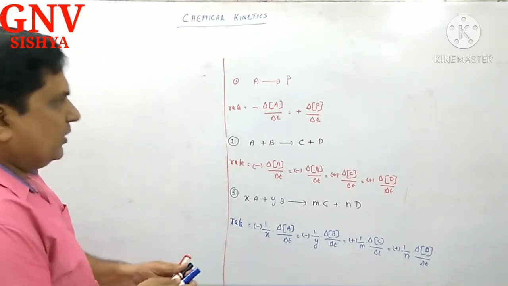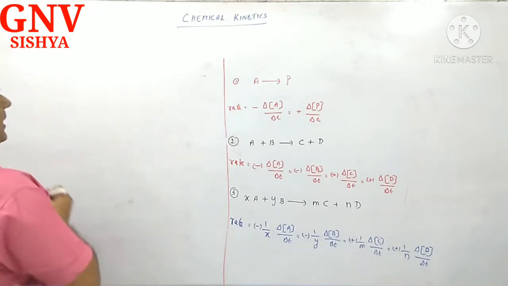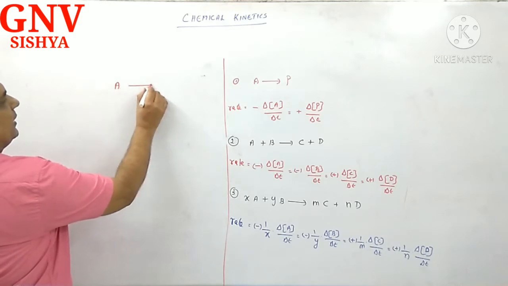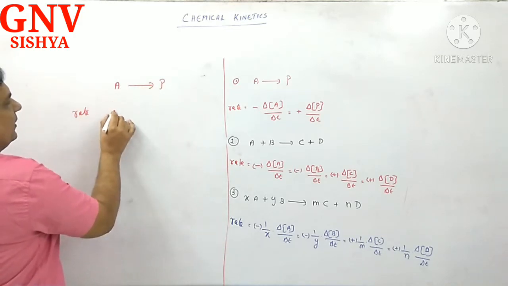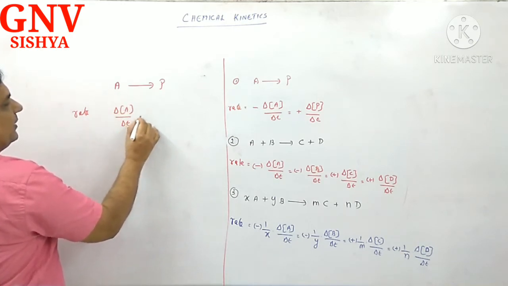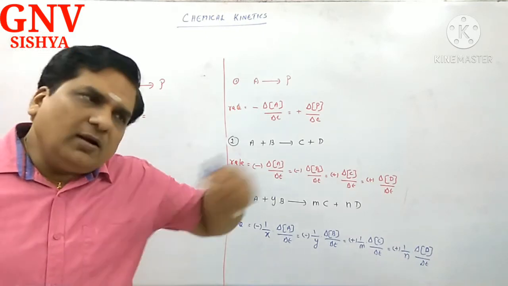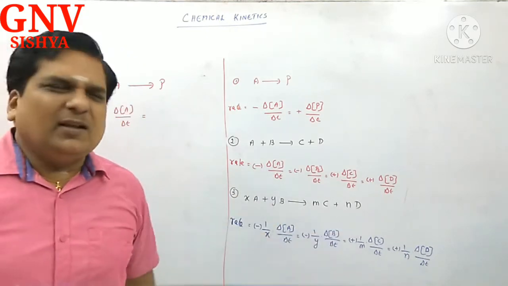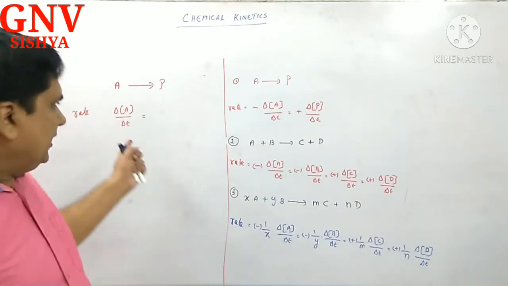This one I already worked out, but I want to work it out in your presence. A gives P. Rate with respect to reactant, del A divided by delta T, equal to. You can ask me, sir, why you are putting equal? Should we not add? Is it not additive? No, ridiculous to say this. I am equating this with respect to that.